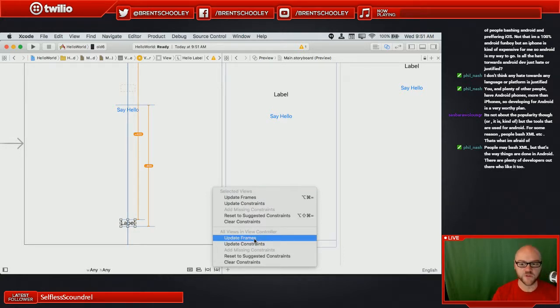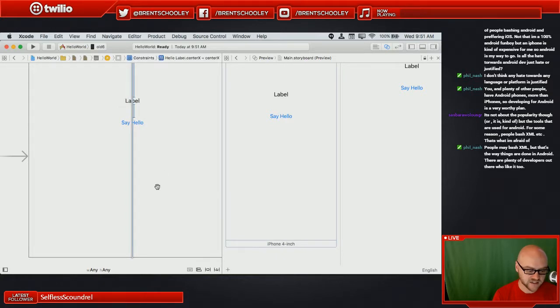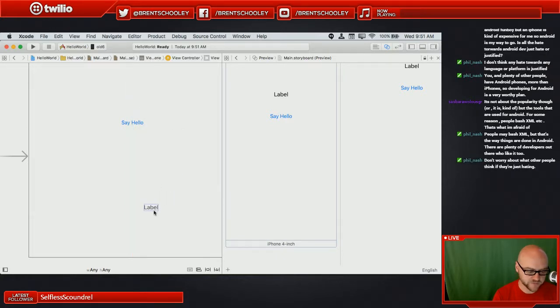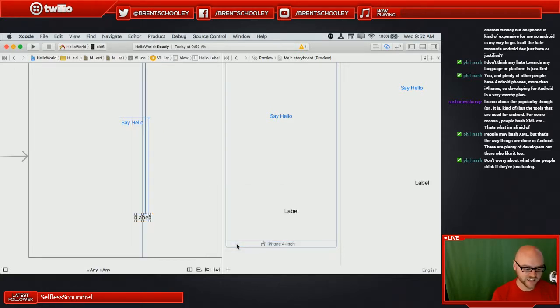And if you move things around or you change some constraints, this is where you will actually make those changes. If I say update frames, all of the frames will snap back to where Xcode thinks they should have been. If I instead were to move that label and say update constraints for all views, then things are going to change.